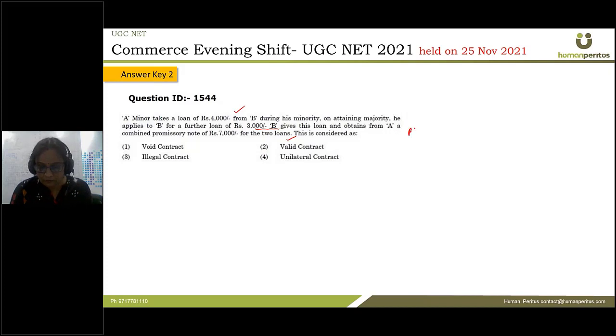However, the promissory note has been issued by A after he had attained the age of majority. Now think about this, because he himself is promising to give rupees 7,000 to B on attaining majority, that is absolutely a valid contract. Okay, so no matter what he is signing in as amount.